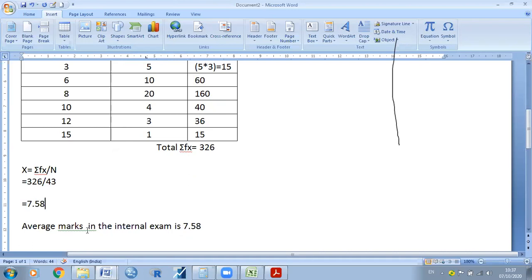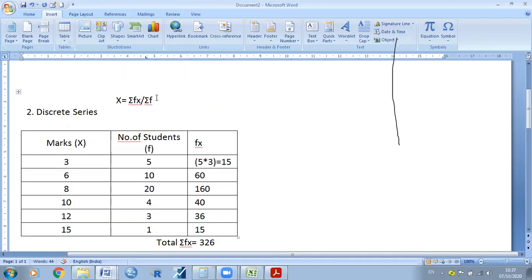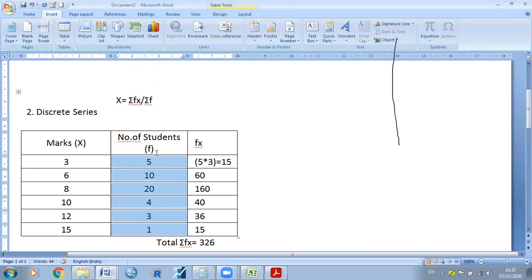Is it clear? So don't get confused. Earlier I put n, which is the number of observations, nothing but the number of total frequencies. In some books they put sigma f, and in some books they put n. So don't be confused. N is the total number of observations, nothing but total frequencies. Is it clear?